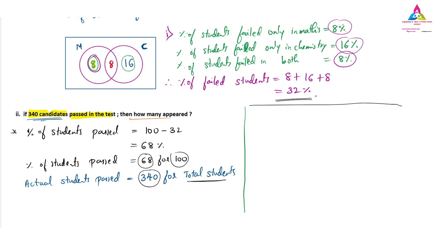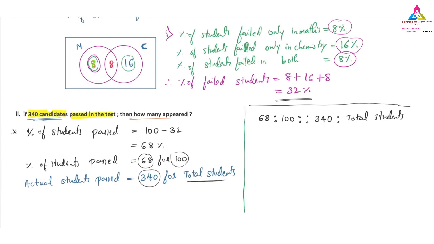So I will put a line here, and here I will put the ratio 68 for 100. So that ratio equals the 340 students who passed, out of how much we don't know. So it is total students. Here we have to write the ratios such that 68 divided by 100 equals 340, the passed students we have, over the total students that we require.